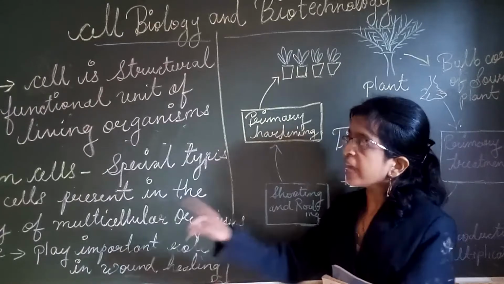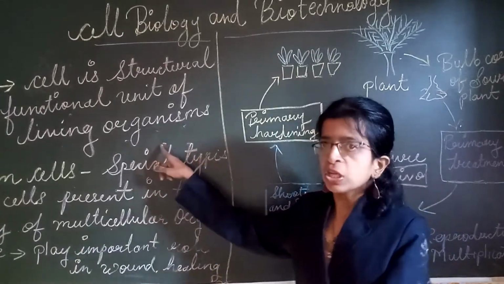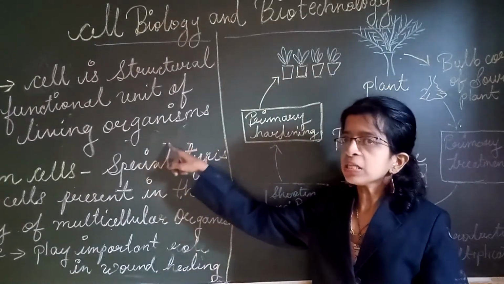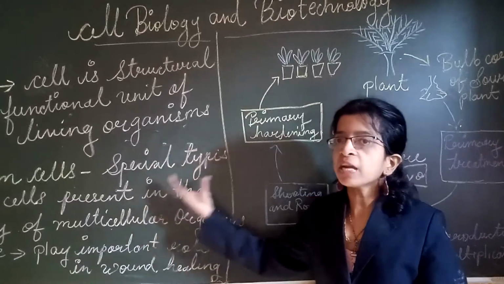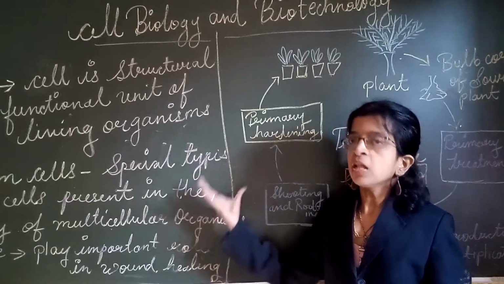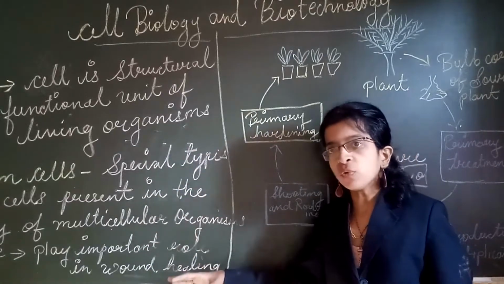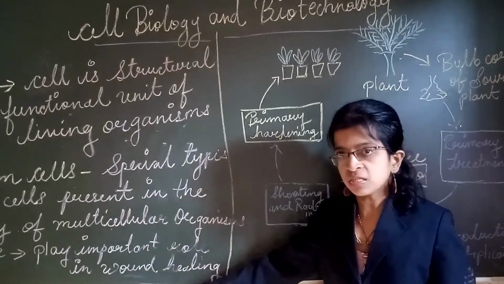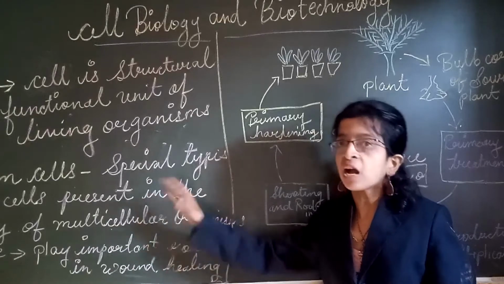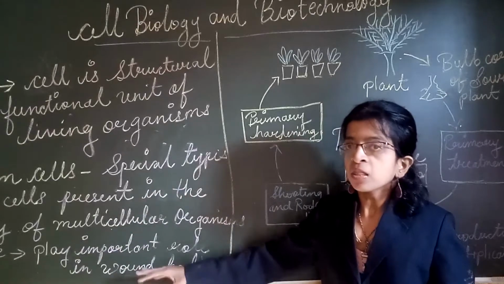The cell has cell division. Cell division means one cell is converted into two cells. Then two cells divide again into four cells. Four cells divide again into eight cells. Eight cells divide into 16 cells. Then 16 cells divide again into 32 cells. Then 64.